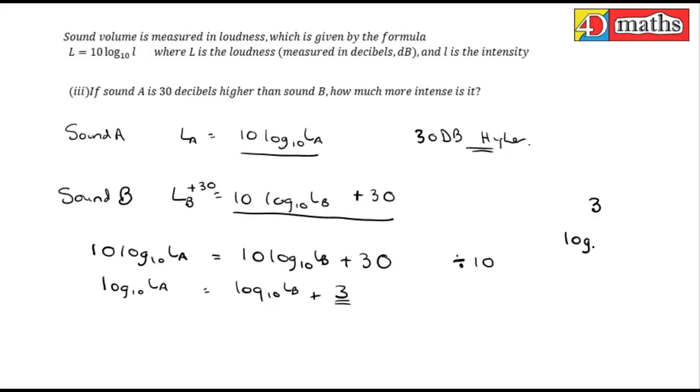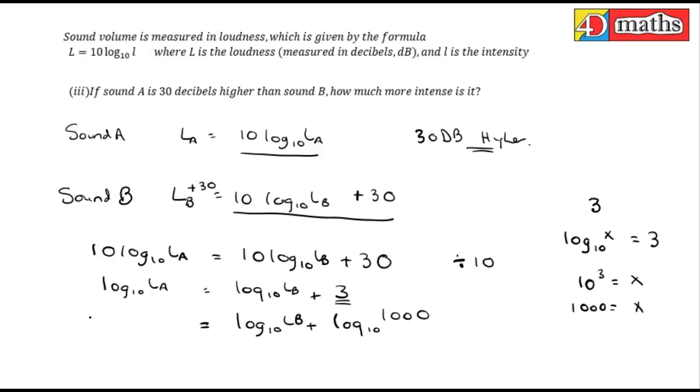So log 10 of x would be equal to 3. How will I find what x is? Well, if you use indices, 10 to the power of 3 equals x. So x is equal to 1000. So I can change this to log 10 of 1000. So it's log 10 of IB plus log 10 of 1000 over here.